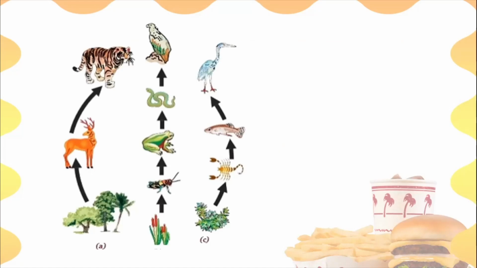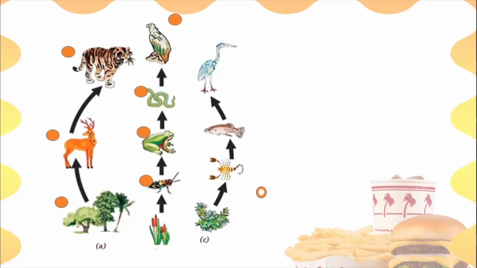See, these are the plants which are eaten by the deer, and the deer is eaten by the tiger, isn't it? So if there are no plants, there will be no deer and no tiger. Look at the other example here. See, these plants are eaten by these insects. These insects are eaten by the frog, the frog is eaten by the snake, and the snake is eaten by the eagle. So if there are no plants, there will be no insect, no frog, no snake, no eagle.